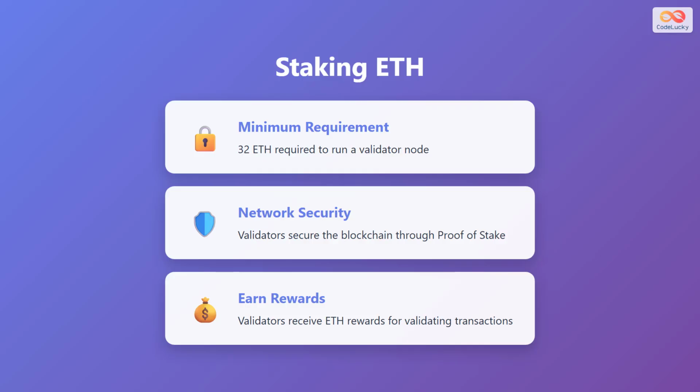Staking is how Ethereum secures its network using a proof-of-stake consensus mechanism. To run a validator node and participate in network validation, you need a minimum of 32 ETH. Validators play a critical role in securing the blockchain by verifying transactions and creating new blocks. In return for their service and for locking up their ETH, validators earn rewards. This creates a powerful incentive system that keeps the network secure and decentralized while allowing ETH holders to earn passive income.